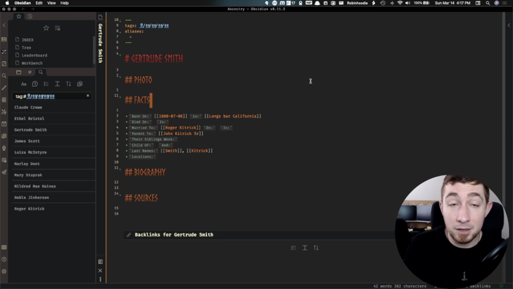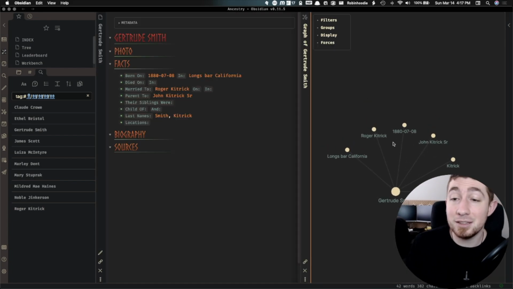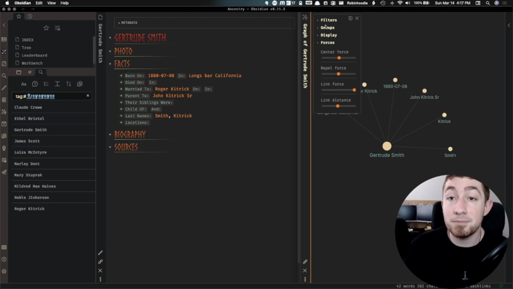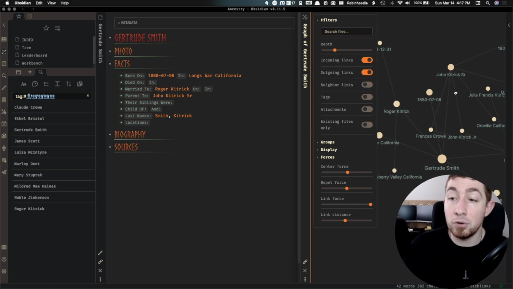And so again, taking advantage of Obsidian functionality, I can take these individual records for the people and I could say, let's open up a local graph view. We can easily see who they're related to, what locations, what dates were significant. And as we get more data for the people, this is going to be really interesting to see how they're connected to different things, especially when we start actually expanding out different levels of depth. So we can easily just see, whoa, more stuff.